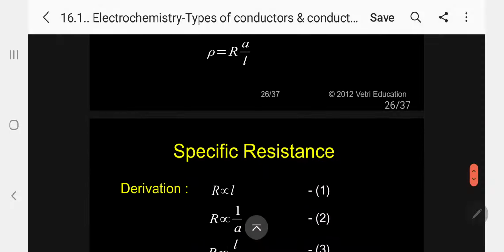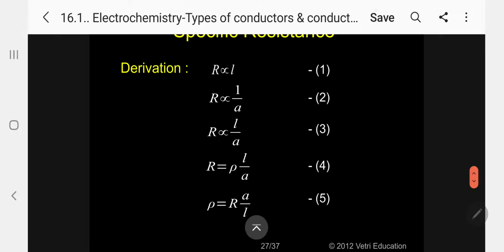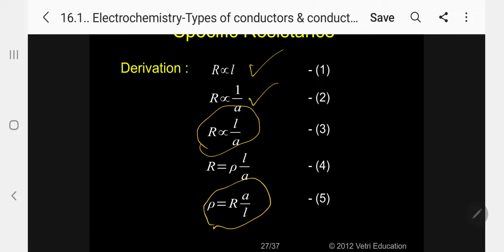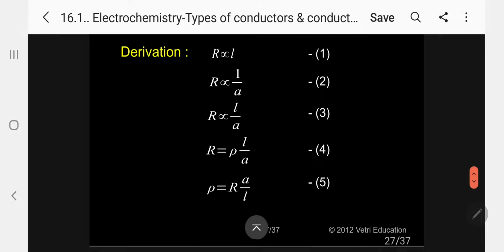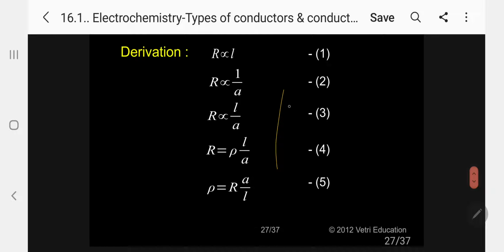Kindly follow. How am I getting this equation? I will show you. Resistance is directly proportional to the length, inversely proportional to area. Therefore, I can write R is directly proportional to L by A. I will simply put a proportionality constant, rho. So, R equal to rho into L by A, or rho equal to R into A by L. This is the formula we are deriving there. Kindly follow.